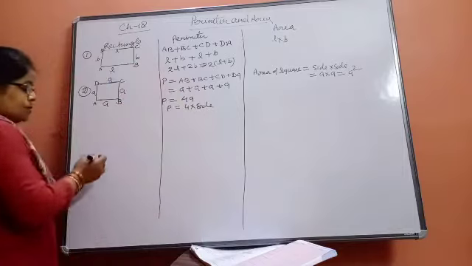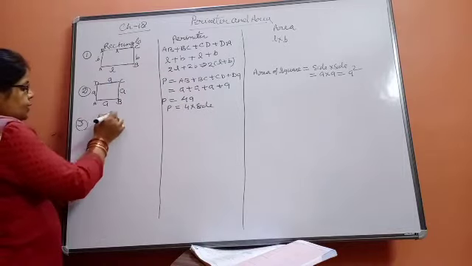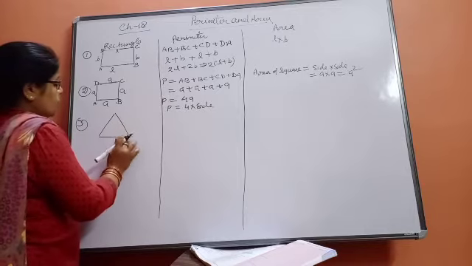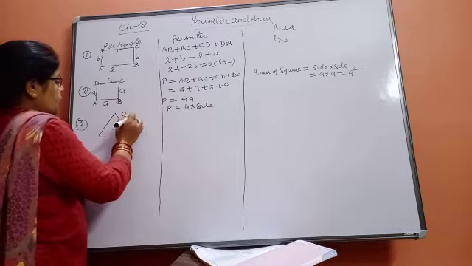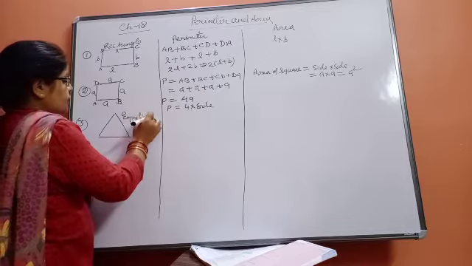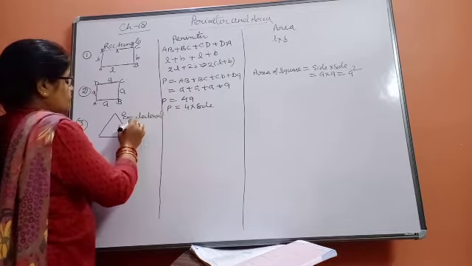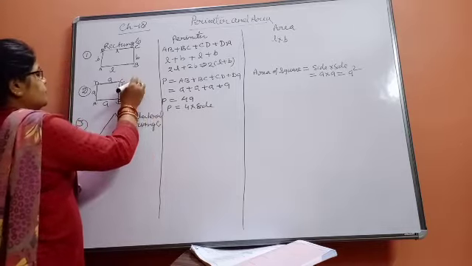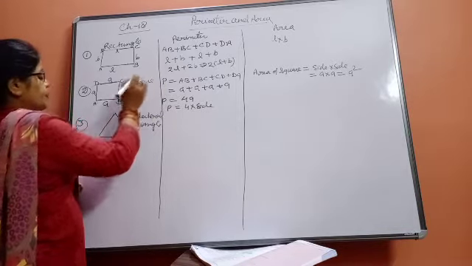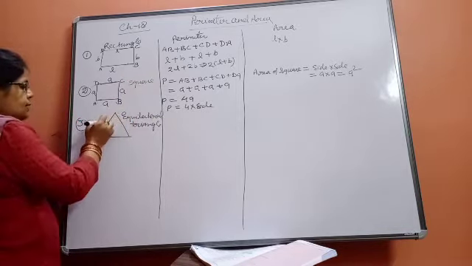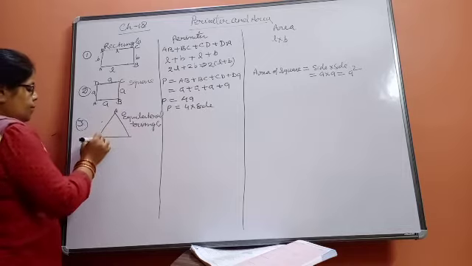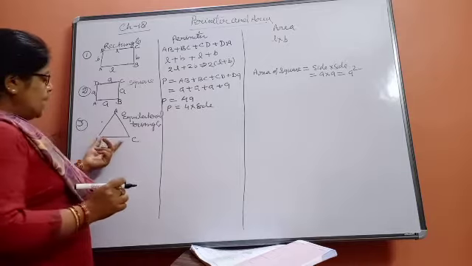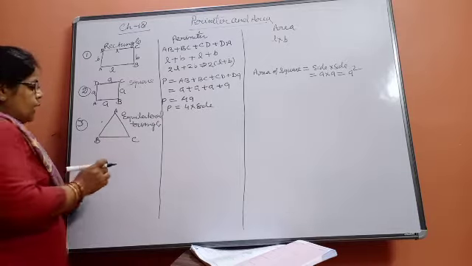The third figure is the equilateral triangle. Equilateral triangle means a triangle for which all the sides are equal. Suppose the triangle is ABC. Now see how we will calculate its perimeter.